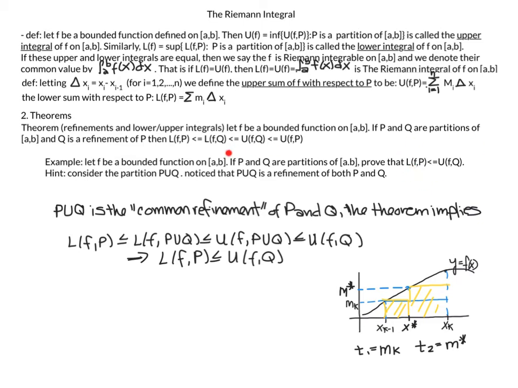One other comment in this example: Q does not need to be a refinement of P. You just want to know that the lower sum of one partition is always less than or equal to the upper sum of any other partition.